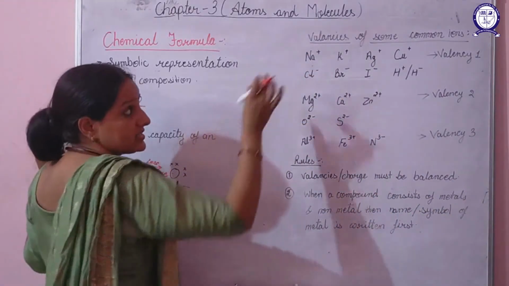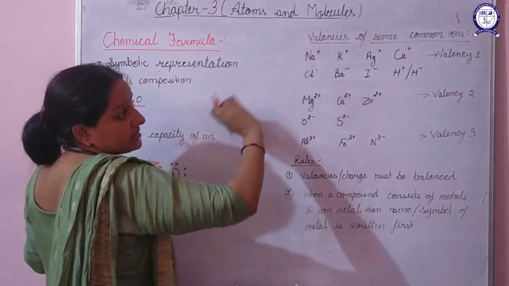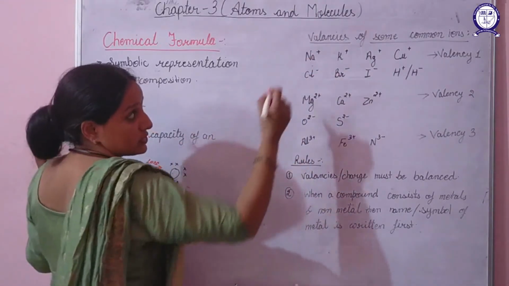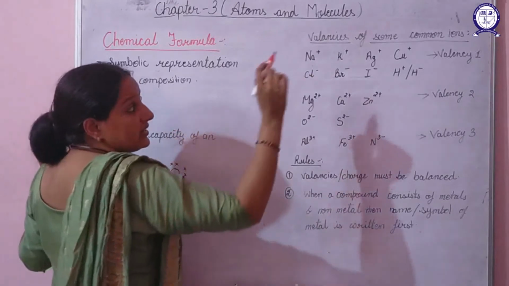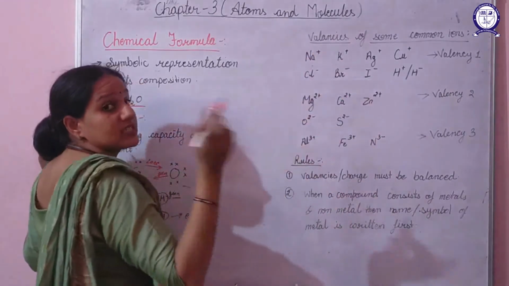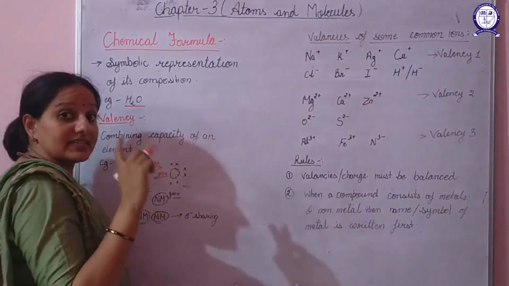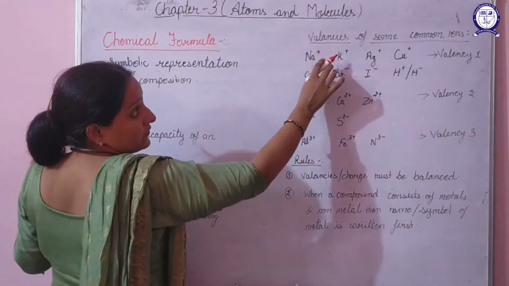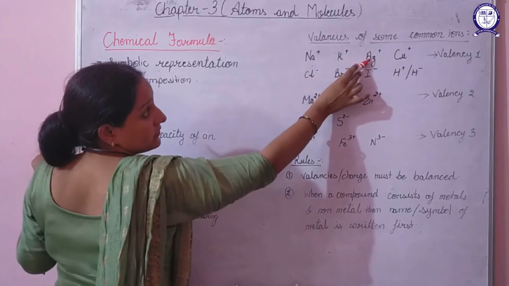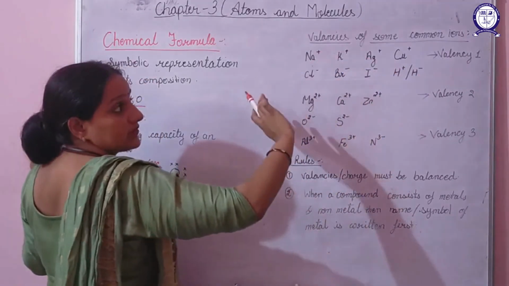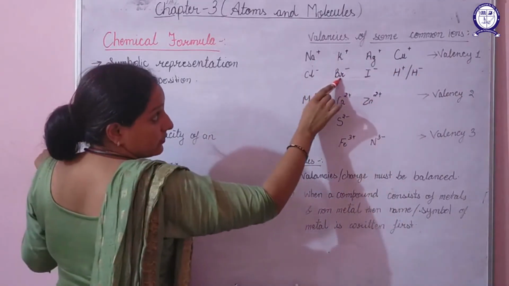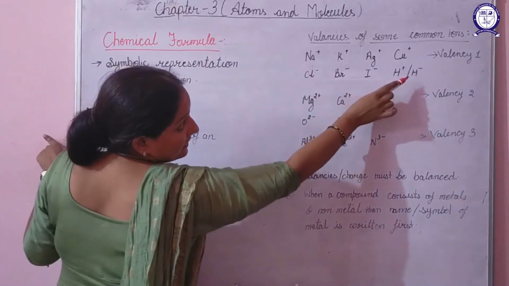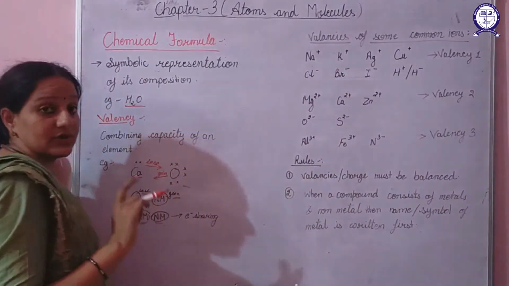They have a tendency to lose 1 electron and it has a tendency to gain 1 electron. So their valency is 1. Irrespective of the charge, irrespective of the ion, that is whether it is a cation or an anion, its valency will be 1. In the similar way, potassium, silver and copper, they all have a valency of 1, and bromine, iodine and hydrogen, they have a valency of 1.